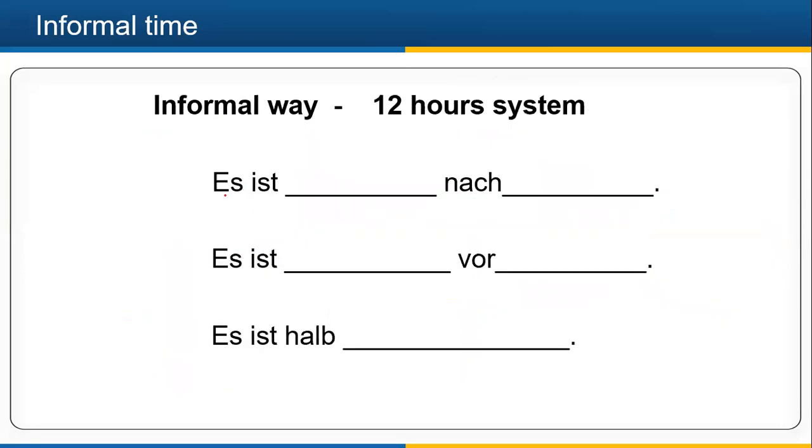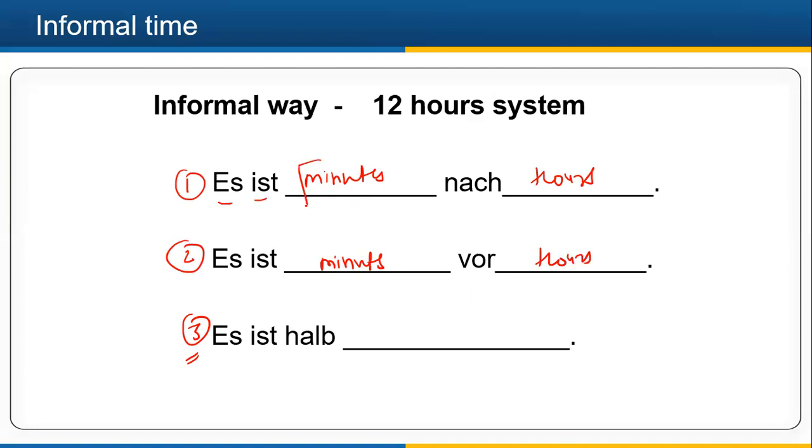So here I have given you three structures. These structures will help you to tell the time in an informal way. As you already know, minutes will come first and then hours, right? So first I should write minutes, then nach, which is after or past, and then hours.